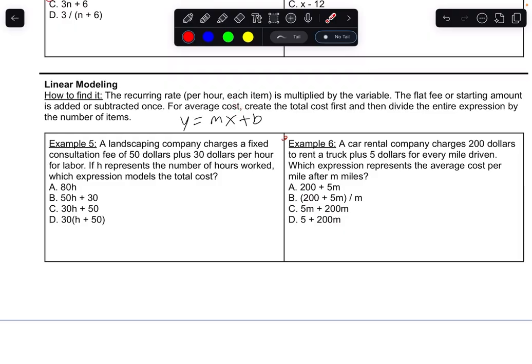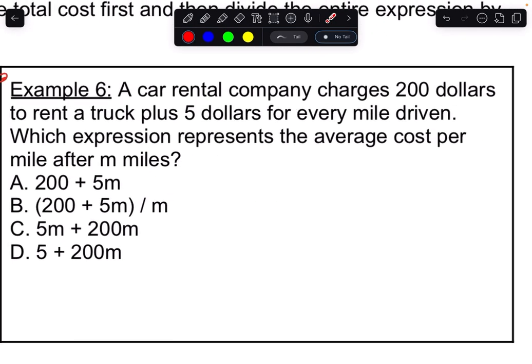Your b was your y-intercept. That is like a starting amount. It's where you start. It's the flat fee, the one-time cost. And on number 6, it's 2 parts. It's that part, and then something called the average cost. We haven't really talked about averages so far because it's literally the third video. But average is just taking the whole thing and dividing by how much it is. So we'll do that in a second.